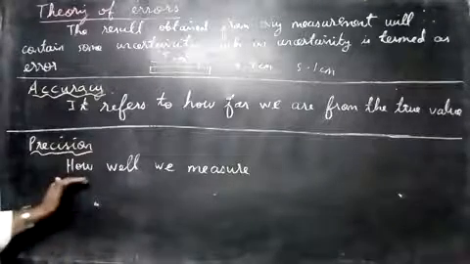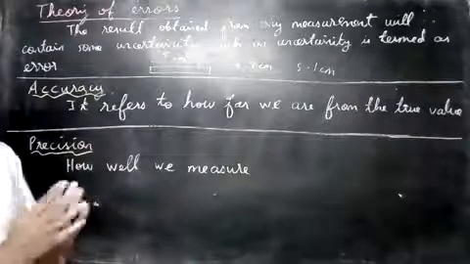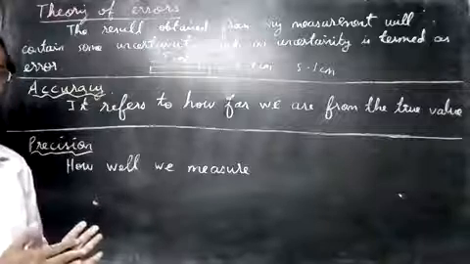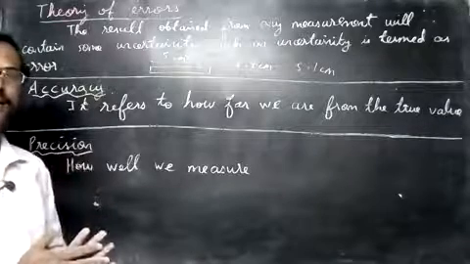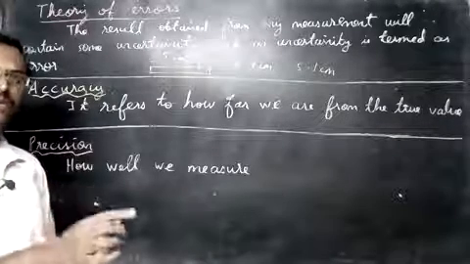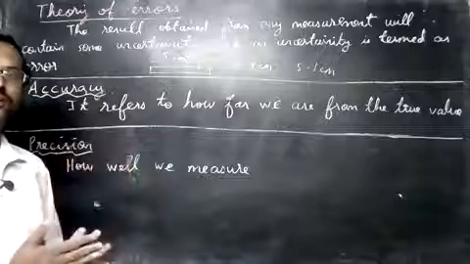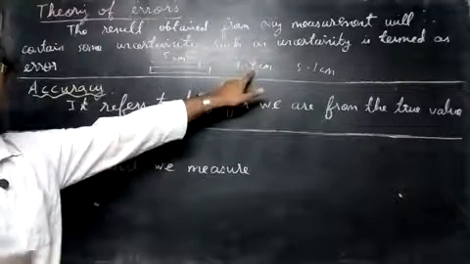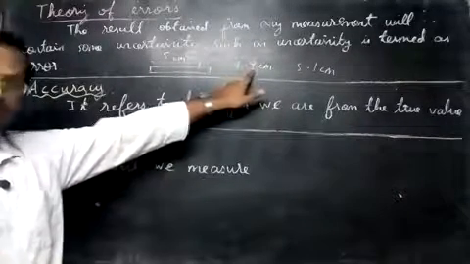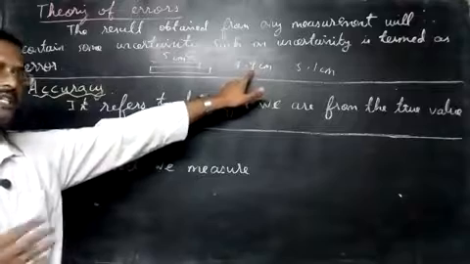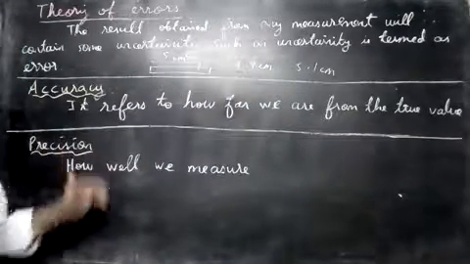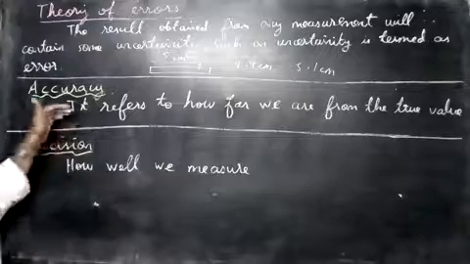Precision means how well we measure. You may measure up to 1 millimeter, or up to 2 millimeters, or 0.01 millimeter. So one decimal place, two decimal places, or three or four. For a scale you can use only one decimal place. If you use a vernier caliper, you can measure up to 2 decimal places. With a screw gauge you can measure up to 3 decimal places. That is what we call precision. Let's see some examples to understand accuracy and precision.